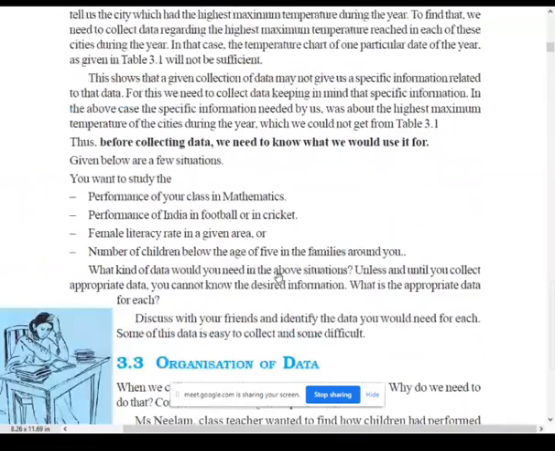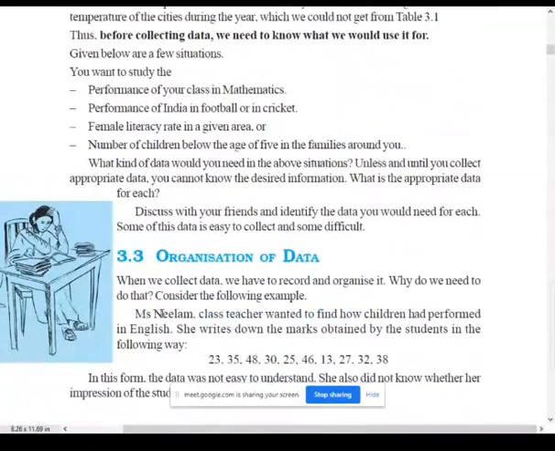After collecting the data, we have to organize it. If we collect the marks of the students, we organize that data according to the roll numbers, in ascending order. Then it will be easy for you to find out who got which marks.